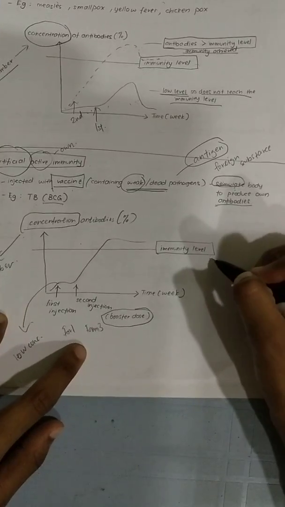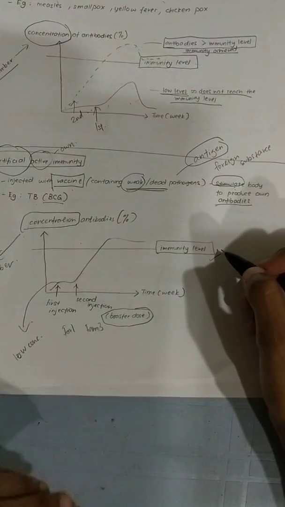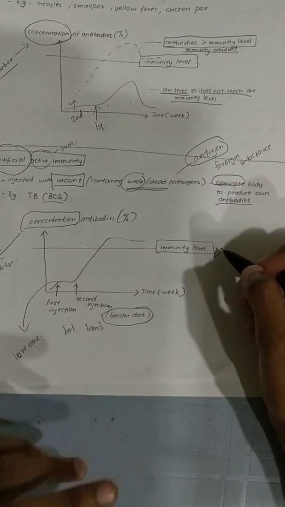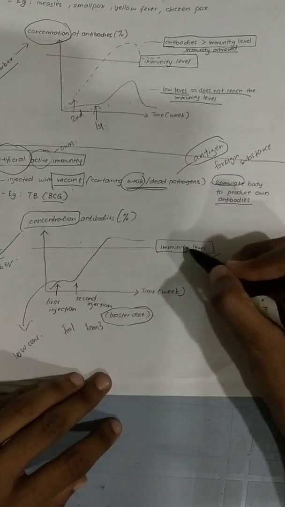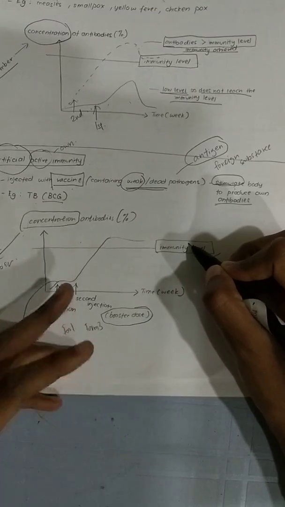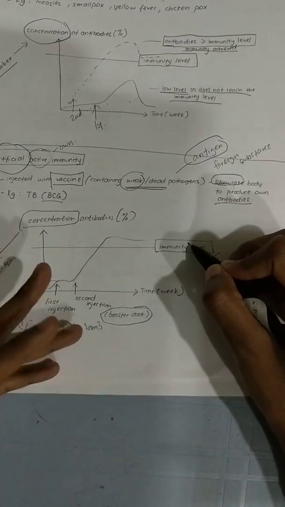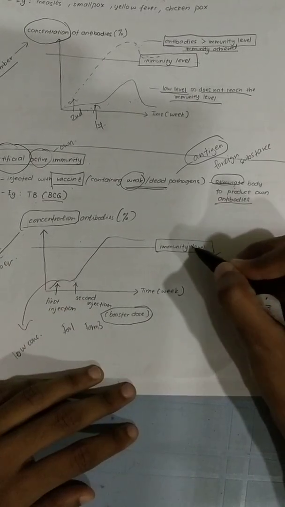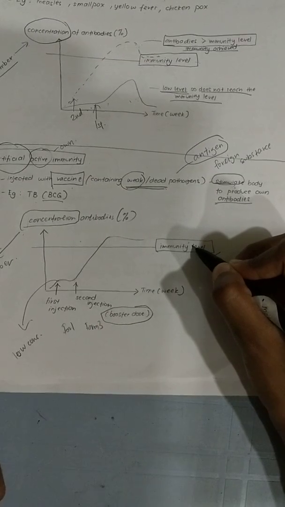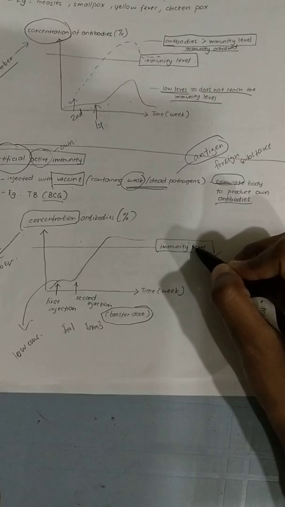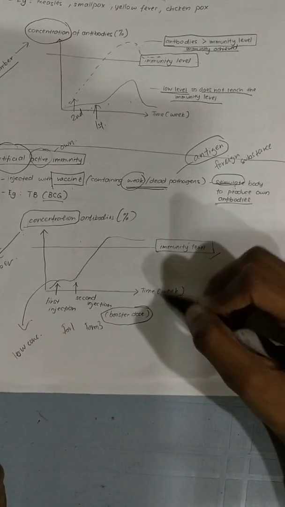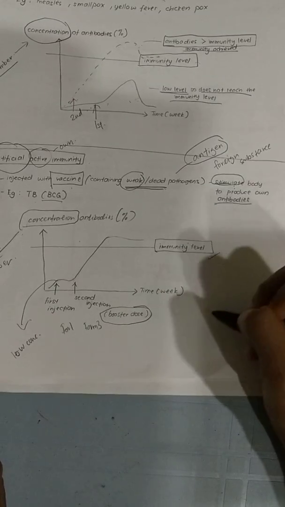Alright? Immunity level means the ability to resist the pathogen before you fall sick. Okay, you must first understand this term. If you don't understand this immunity level, all the 4 graphs you cannot understand. So this one I've already explained in the previous video. If you don't understand immunity level, you have to go and watch back the previous video, then only you can understand. Alright, so can you understand this graph now better?